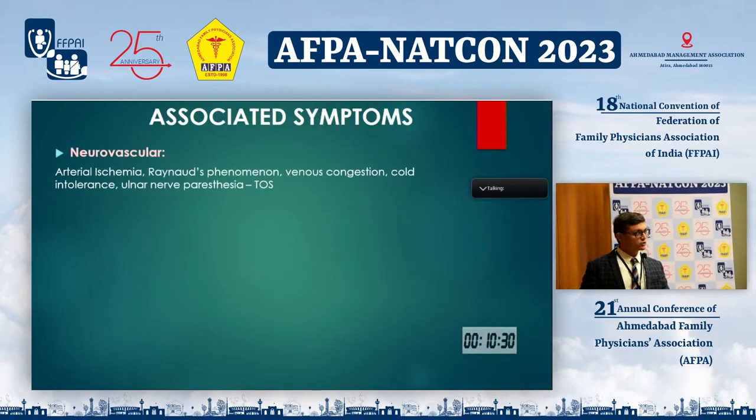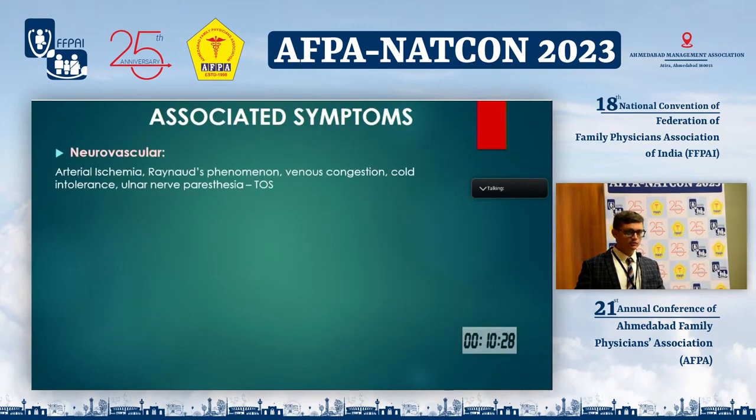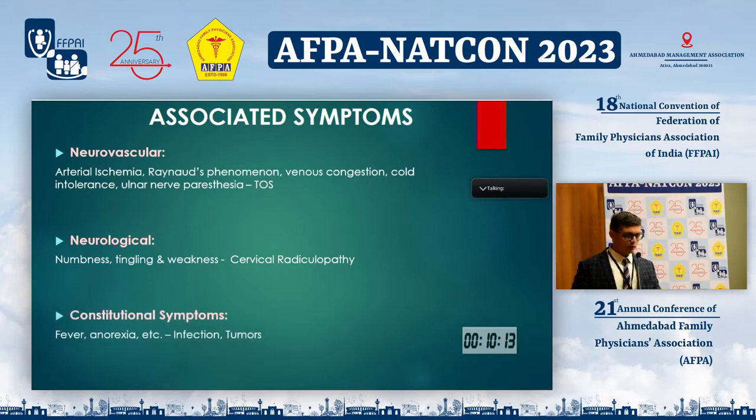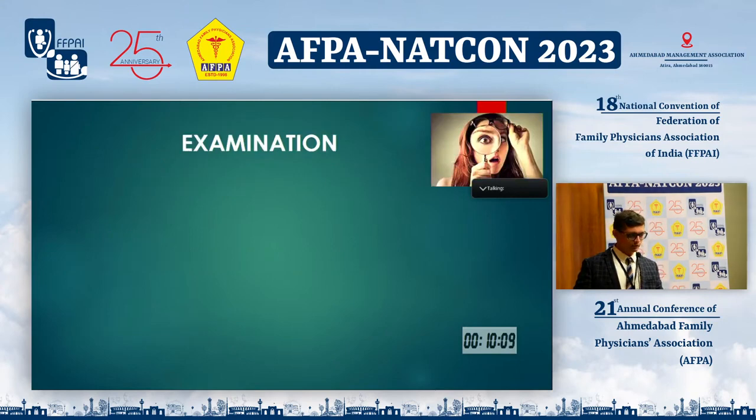If the patient has associated neurovascular symptoms like arterial ischemia, Raynaud's phenomenon, venous congestion, cold intolerance, or ulnar paresthesia, we can think of thoracic outlet syndrome. If there is associated numbness, tingling, and weakness, we can think of cervical radiculopathy. And if the patient is having constitutional symptoms in the form of fever, anorexia, etc., then the patient may be suffering from infection and tumors around the shoulder joint.